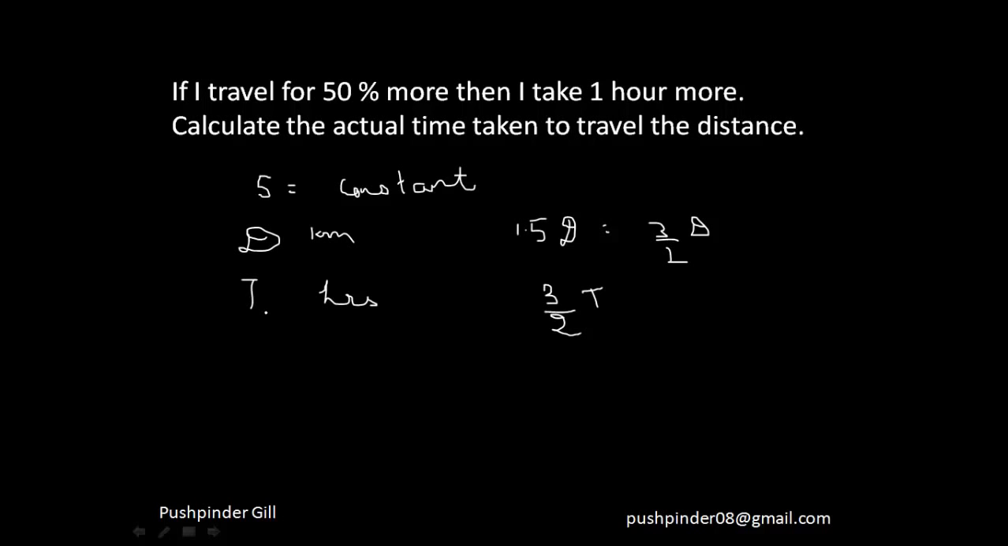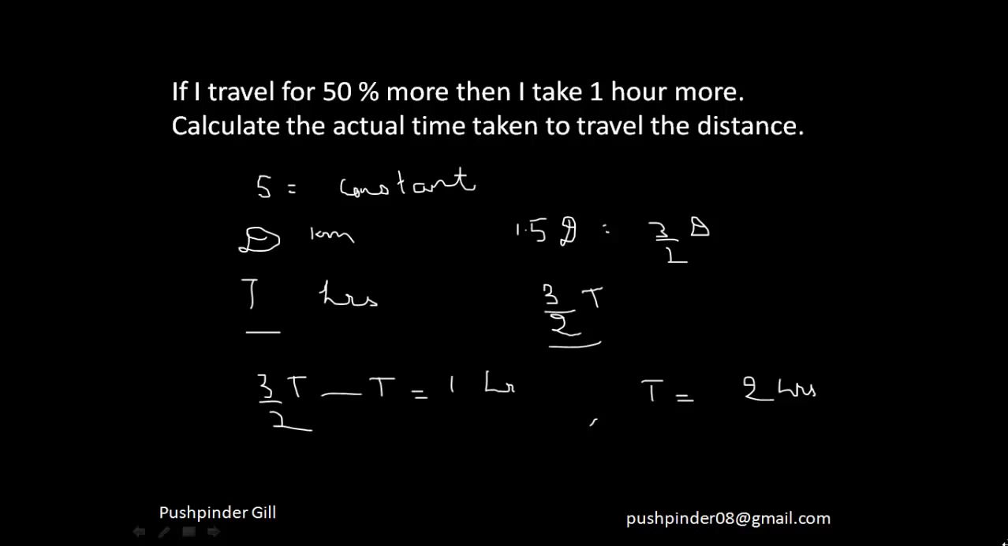So earlier I was taking t hours to travel the same distance. Now I'm taking 3 by 2 t hours to travel this distance, and now he has told me that I take 1 hour more. That means this minus this is equal to 1 hour. That means 3 by 2 t minus t is equal to 1 hour. That means t is equal to 2 hours. From this I will be able to calculate the time taken actually is 2 hours. Right? So you see how easy we were able to solve this question, and you can solve this within your mind as well. You don't need to write all that stuff which I've written. I've just written it so that you guys understand it.